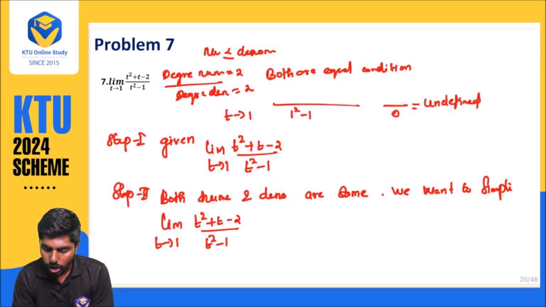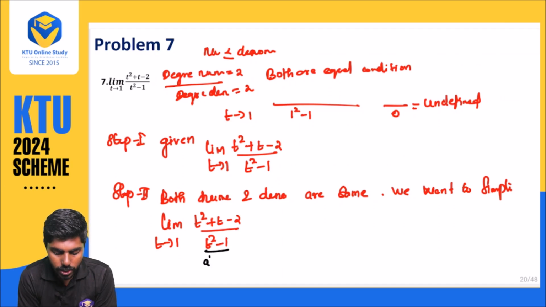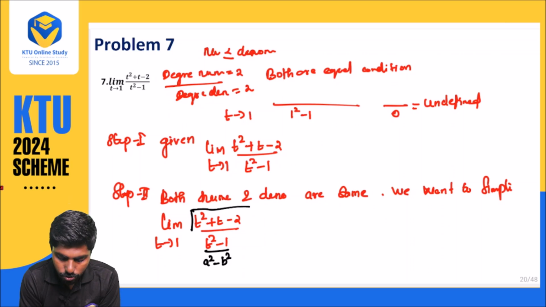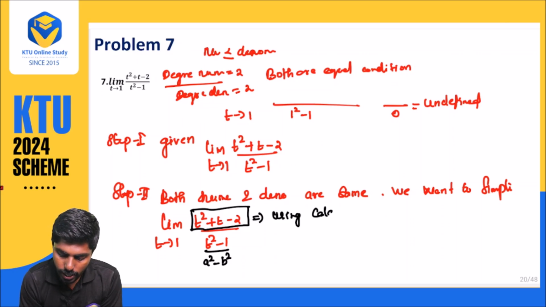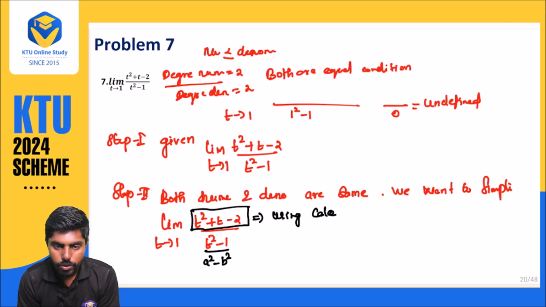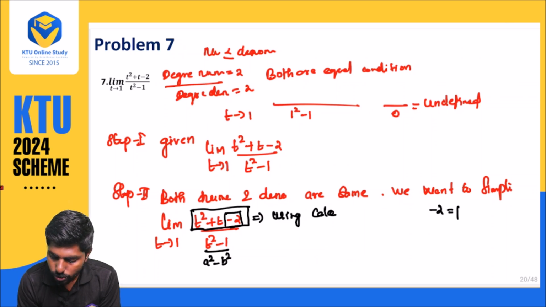If you observe very carefully, the denominator is nothing but a square minus b square. And for the numerator, using a calculator you can find the value. Otherwise, minus 2 is your product and plus 1 is your sum.